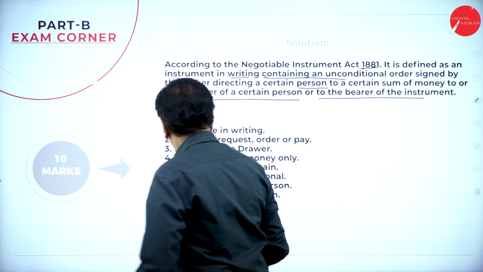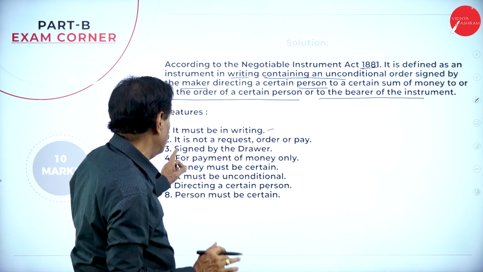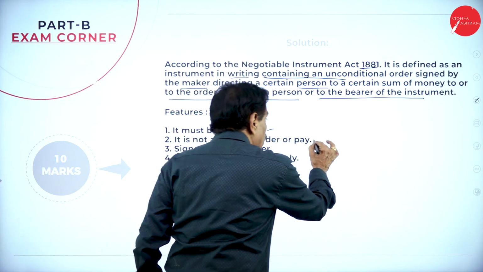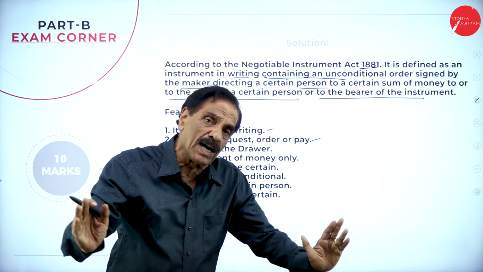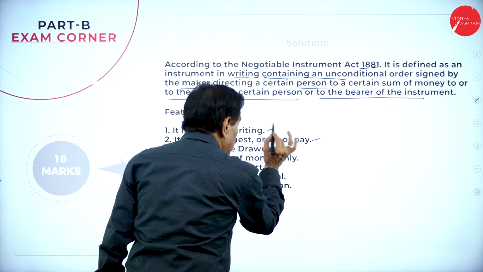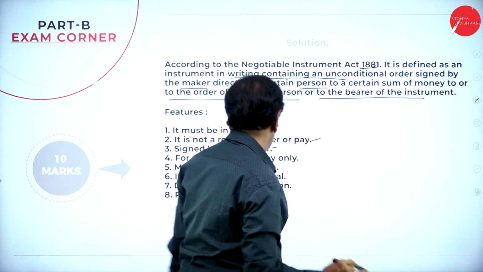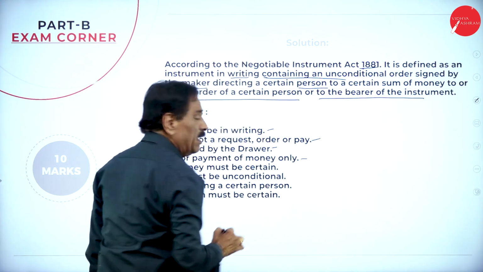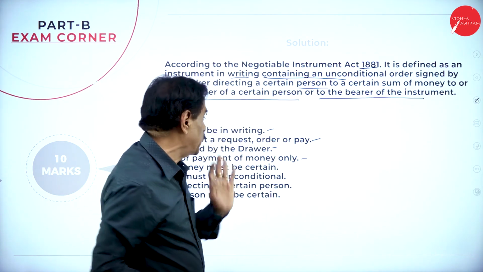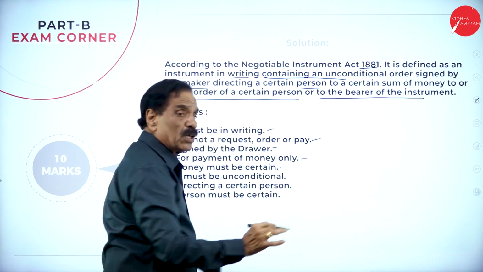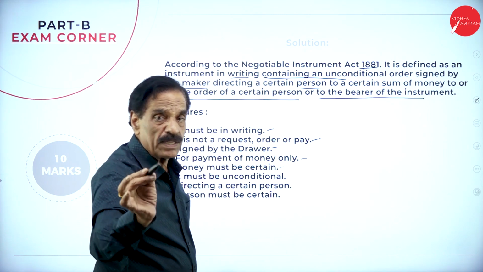So what are the features? It must be in writing. No oral is necessary. It is not a request, it is an order to pay. It is not requesting a person; when they say you must pay, it means you must pay, only an order is there. It should be signed by the drawer, who is nothing but the seller. It is for the payment of money only. Only money will be considered, not any other thing. Money must be certain: 6,000 means 6,000 only, 7,000 means 7,000 only, 10,000 means 10,000 only.